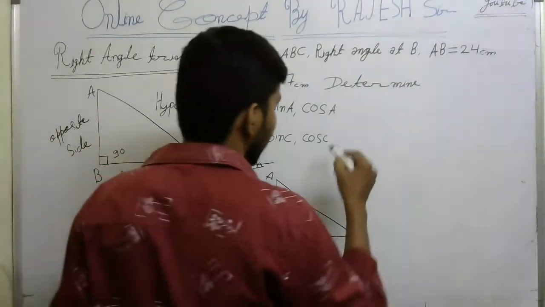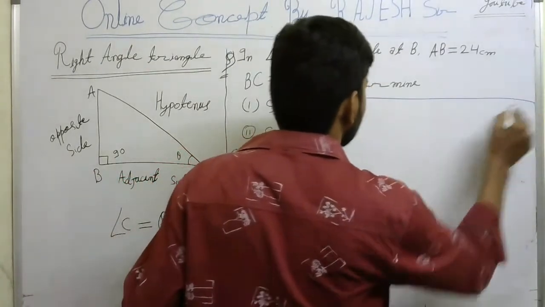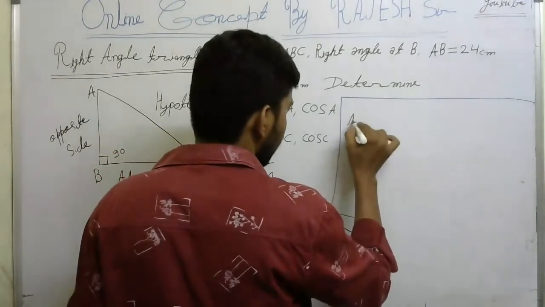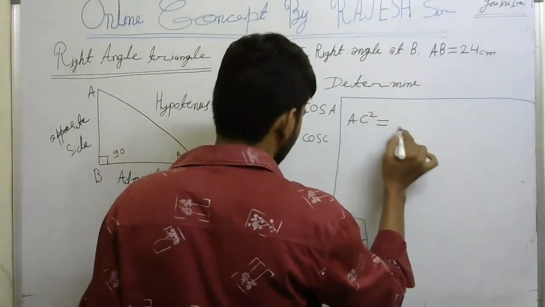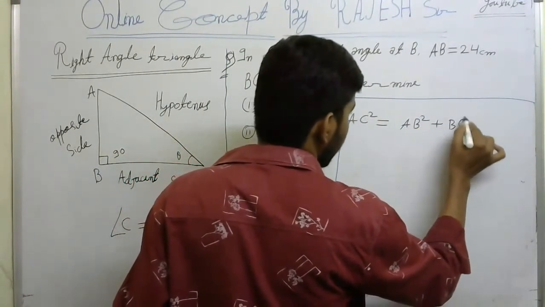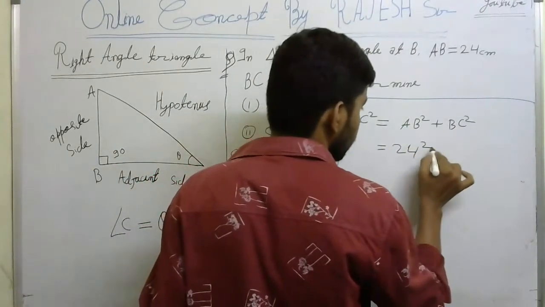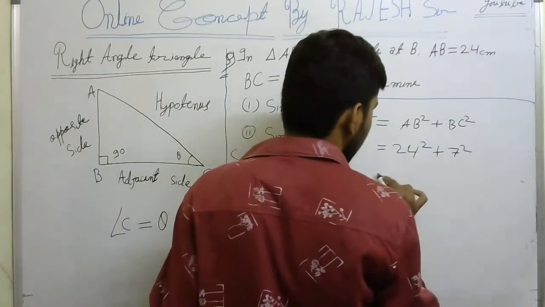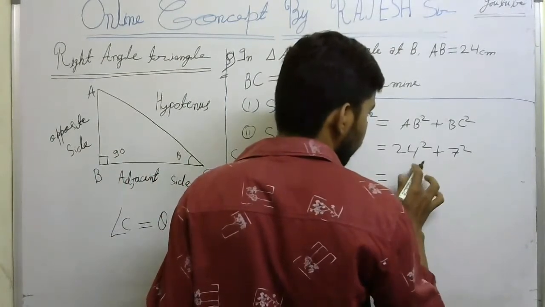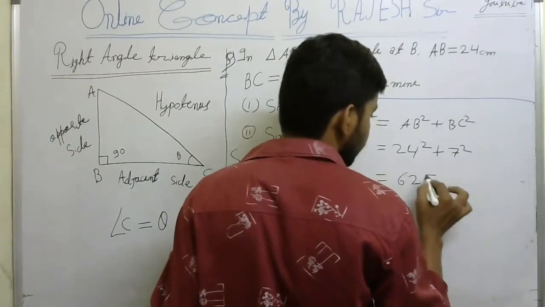So already we know the Pythagoras theorem. The theorem we taught before will apply here. According to the Pythagoras theorem, we know very well AC square is equal to AB square plus BC square. So we can write here 24 square plus 7 square. It will become how much? If you calculate 24 square plus 7 square, it will become 625.